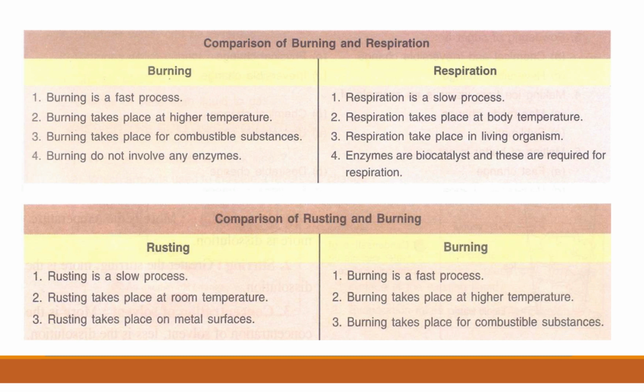When we leave metal in the open, the metal reacts with air and water, and there is moisture present in the air. So the metal reacts with moisture and water and forms a layer of rust, which is iron oxide. So rusting always takes place on metal surfaces, and burning takes place for combustible substances.